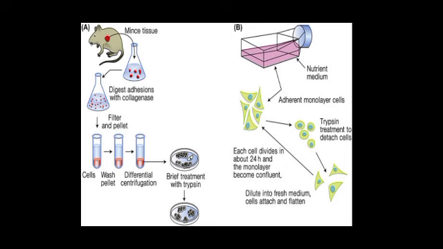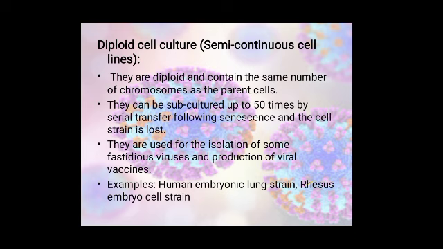Now the second type is the semi-continuous, or diploid, or secondary cell culture. They are diploid and contain the same number of chromosomes as the parent cells, so they are considered diploid. They can be subcultured up to 50 times. One of the major differences between primary and secondary culture is that the diploid cell culture can be subcultured up to 50 times, and subculturing is not possible in the case of primary cell culture.